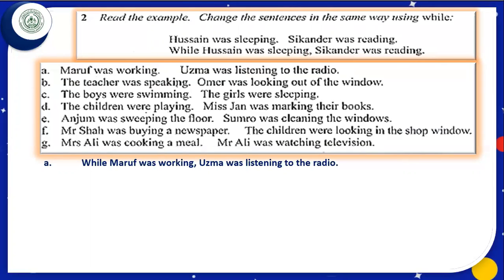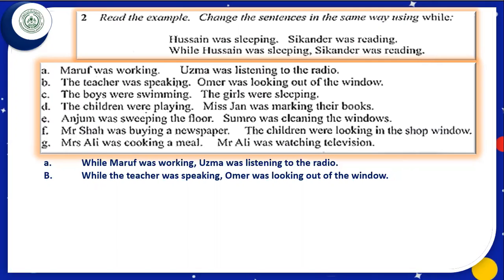Just like this, we shall write the answer of B part. What will it be? It will be, while the teacher was speaking, comma, Umar was looking out of the window. Let us write this answer. While the teacher was speaking, comma, Umar was looking out of the window. Just like this, we shall try to join two sentences given in C part. It will become, while the boys were swimming, comma, the girls were sleeping.